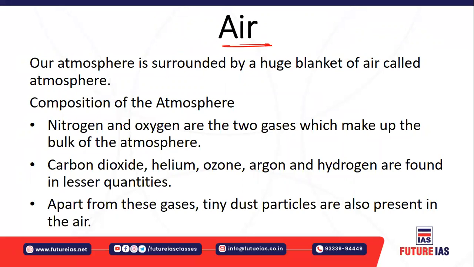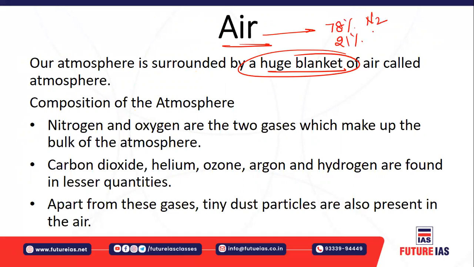Okay, let's understand the air. Our atmosphere is surrounded by a huge blanket of air. This blanket of air will have, for example, 78% nitrogen, around 21% oxygen, and the remaining other gases will be there. So there is a huge blanket of gases.